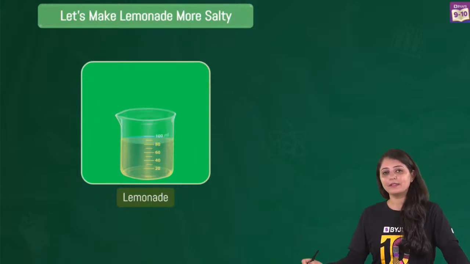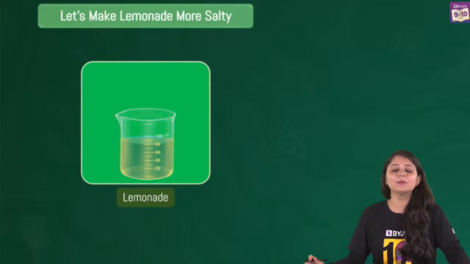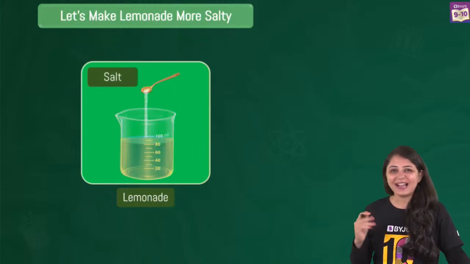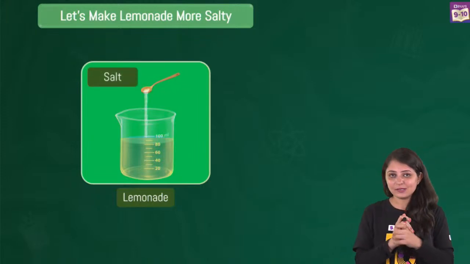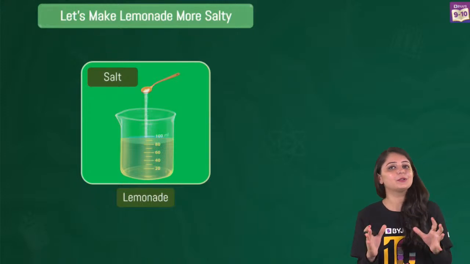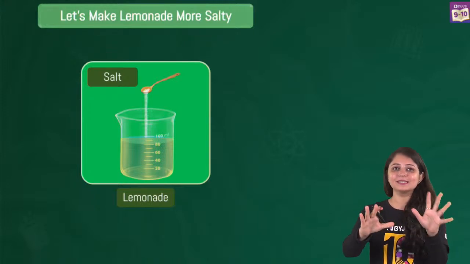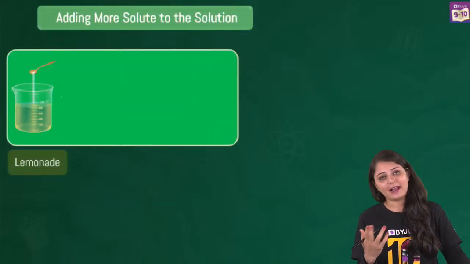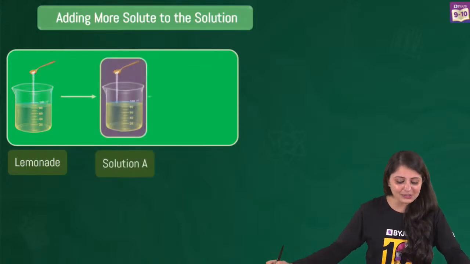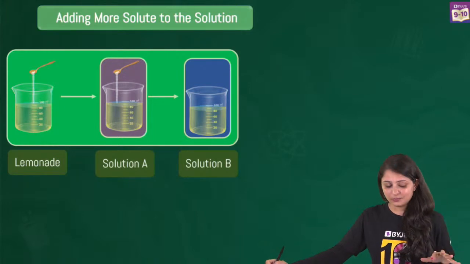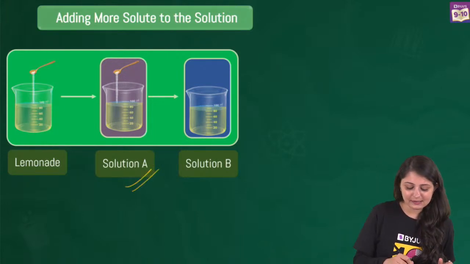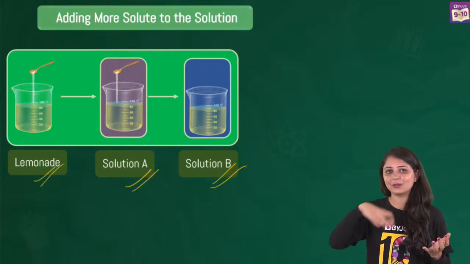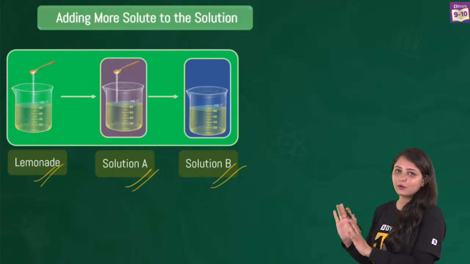Now, let's do one thing. Somebody was saying some more salt. So let's actually add some more salt to this lemonade. And now I'm going to ask you a question really soon, so keep paying attention to what I'm saying. So you have your tasty, personalized lemonade with you, and you've added some more salt to it. So this is the lemonade. We are adding some salt. Then we are adding some more salt to it. And finally we have solution B. So solution A is there, solution B is there, and the original lemonade is obviously there. So you're just adding salt, and then finally you've got solution B.